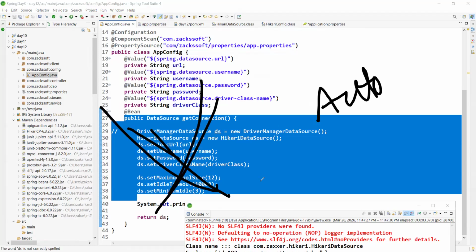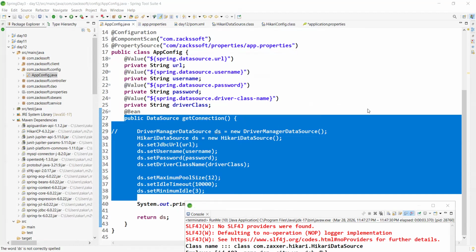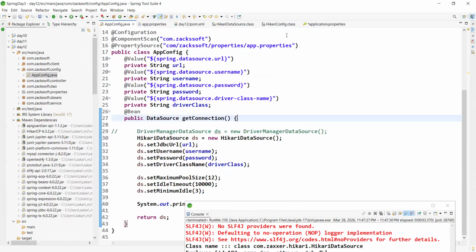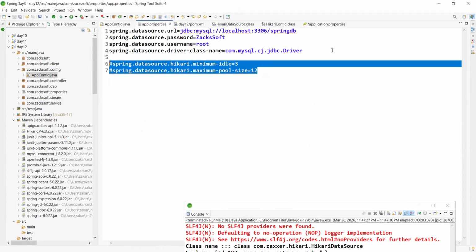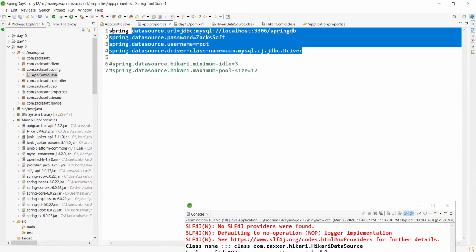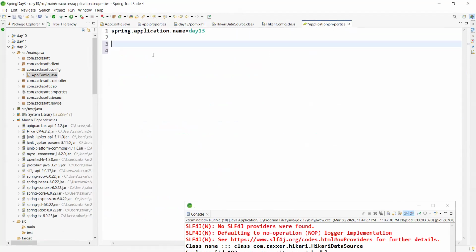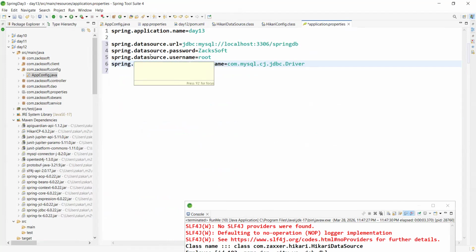Okay, boss. Now you can tell me: if we don't create it this way, then how can we define our database password, database URL, or other things? Simply, boss, using this property you can change them. Nothing more than this.